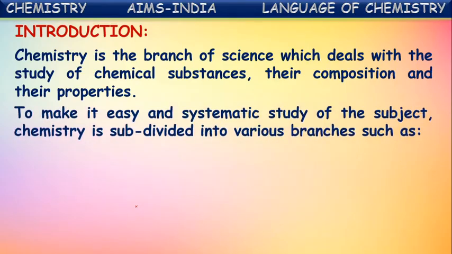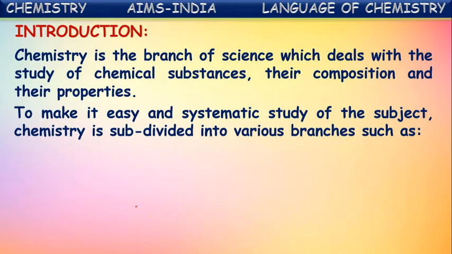To make it an easy and systematic study of the subject, chemistry is divided into various branches. To make the study of different chemical substances easy and convenient, chemistry is divided into different branches.